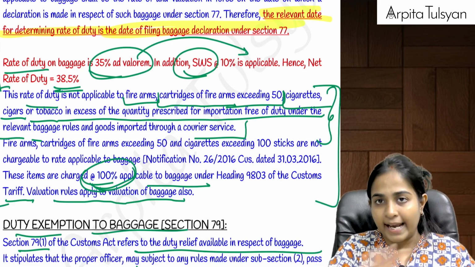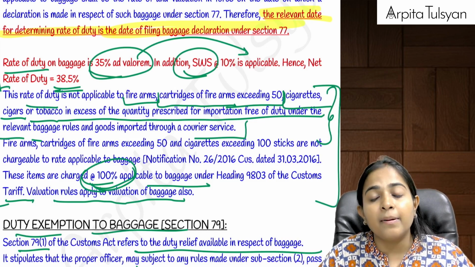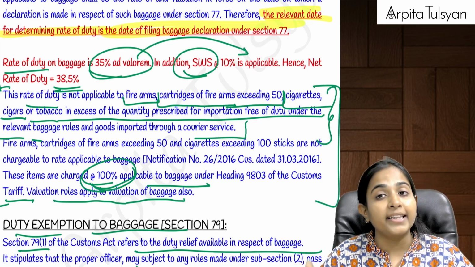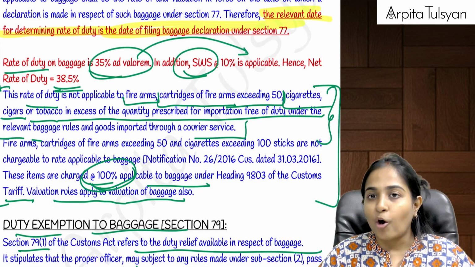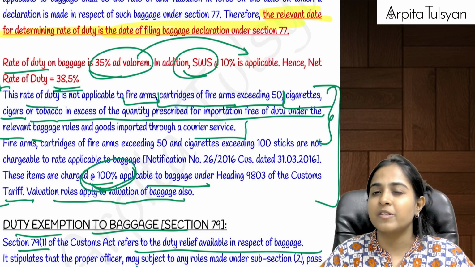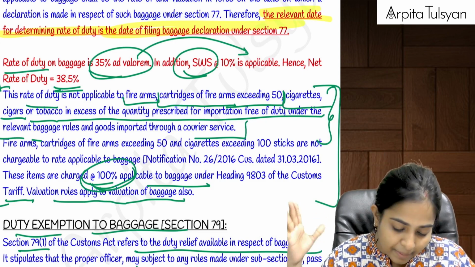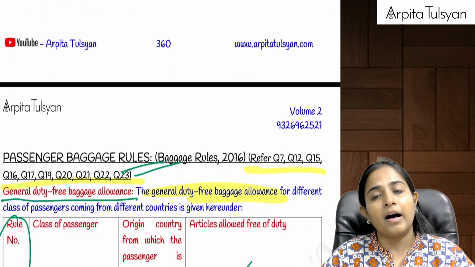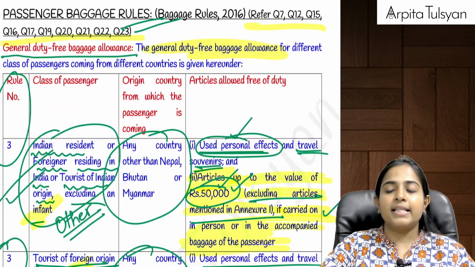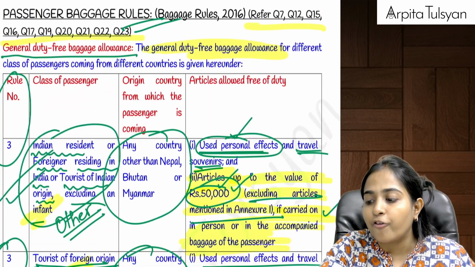Okay, these are not exempted. These will be liable for custom duty, that too at the rate of 100%. Normal baggage percentage was 38.5%, but for these items which we don't want to import, import duty will be applicable at the rate of 100%, right?